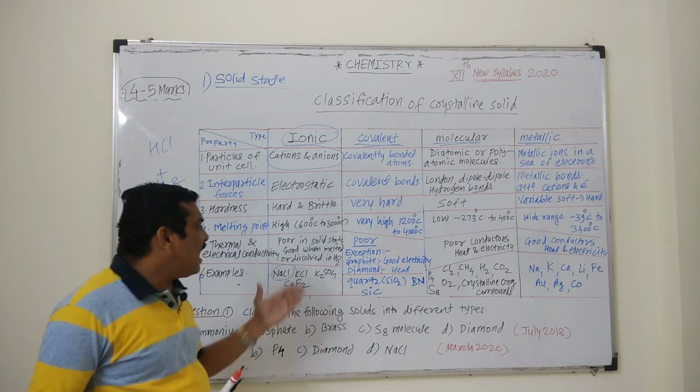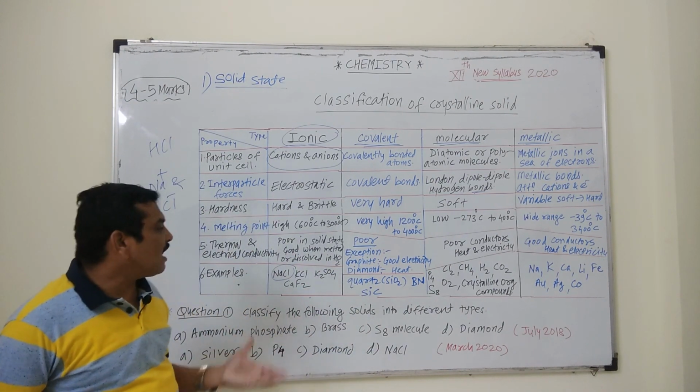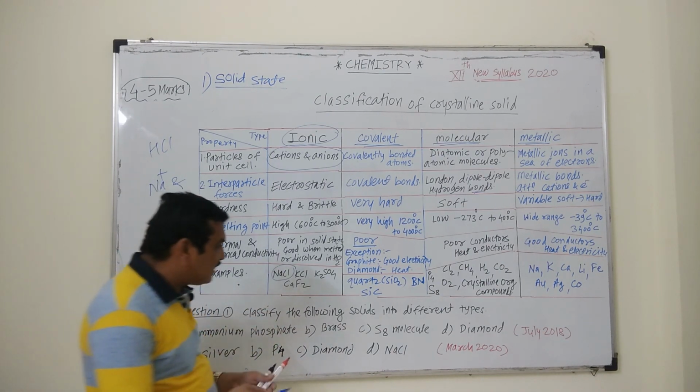Examples are graphite, diamond, quartz, also boron nitride, silicon carbide, which is also known as carborundum, and aluminum nitride is another example.